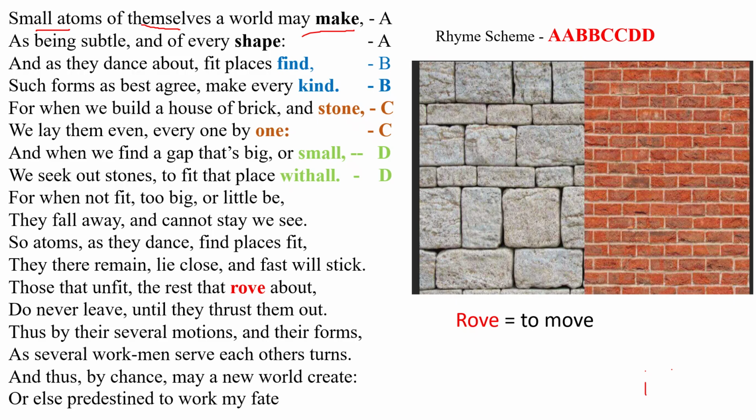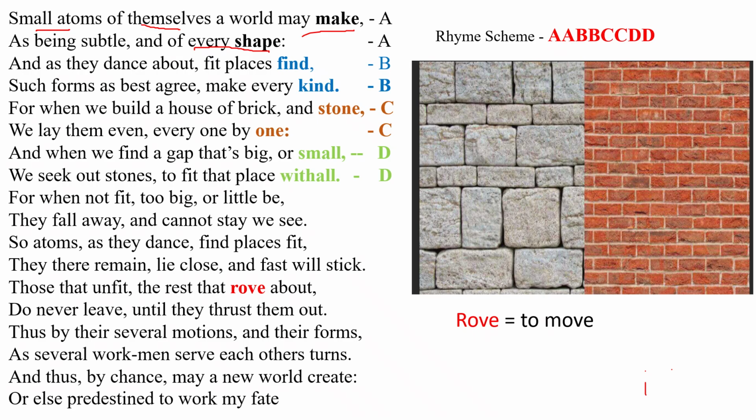Second line: As being subtle and of every shape. Here atoms are very fine and delicate. They exist in many different shapes. The poet says of every shape. It means they exist in many different shapes. Atoms exist in all shapes.